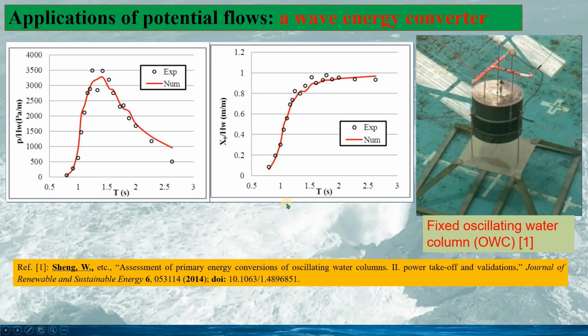This is very useful because if we use CFD for modeling this type of wave and structure interaction, it is very difficult because of the free surface, and we need to use a very fine grid at the free surface and it is time dependent. So conventional CFD for modeling such wave structure interaction would be very difficult and very time consuming.